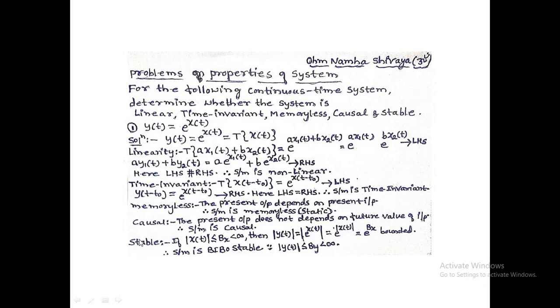Go for stability. For the bounded input, magnitude of x of t less than infinity, I have to find out whether the output of the given system is bounded or unbounded. Since y of t is given, I take the magnitude on both sides. Magnitude of y of t equals magnitude of e to the power of x of t, which equals e to the power of magnitude of x of t. It is given that magnitude of x of t is a bounded value Bx. So e to the power of Bx is always bounded. Therefore, the system is bounded input, bounded output, stable system.